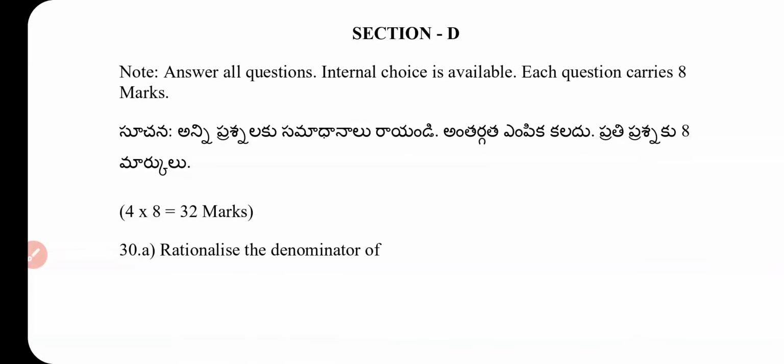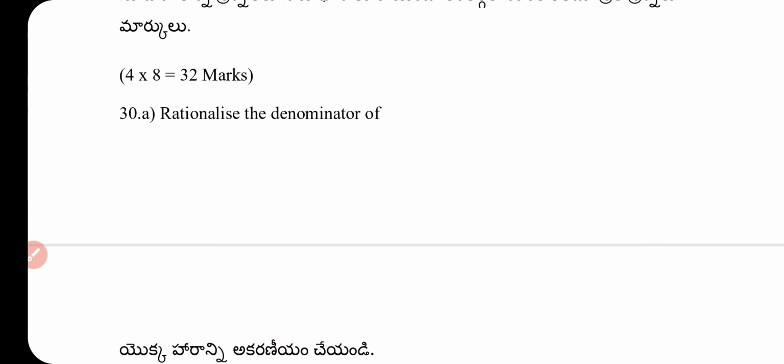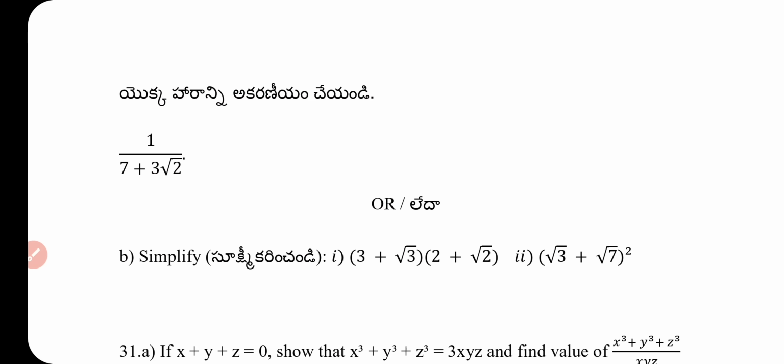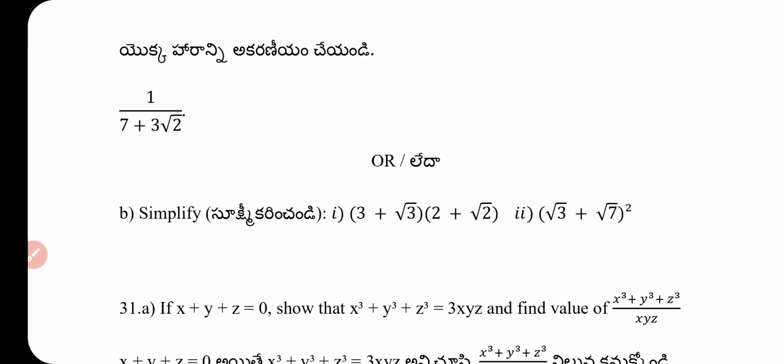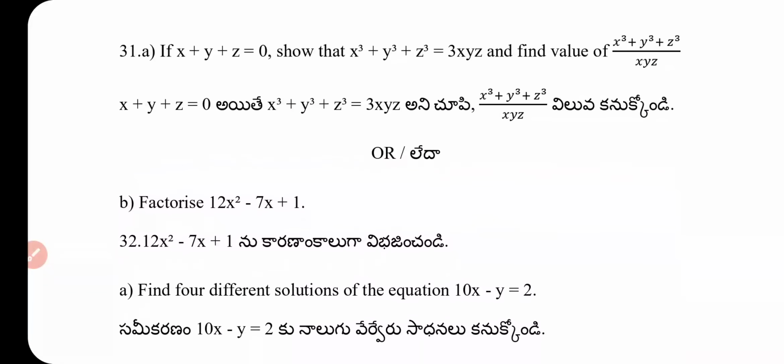Section D, internal choice. Question number 30. Rationalize the denominator of 1 upon 7 plus 3 square root 2. The internal question: simplify 3 plus square root 3 times 2 plus square root 2, and the second one, root 3 plus root 7 whole square. And the 31st question: if x plus y plus z equal to 0, then x cube plus y cube plus z cube equal to 3xyz. Find the value of x cube plus y cube plus z cube divided by xyz.